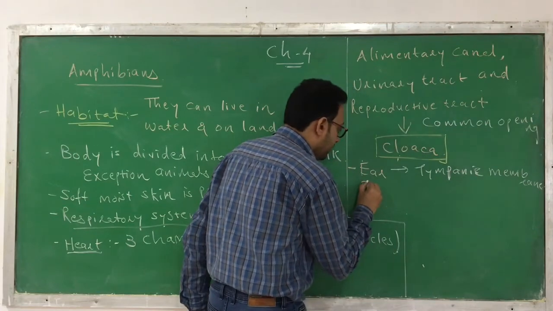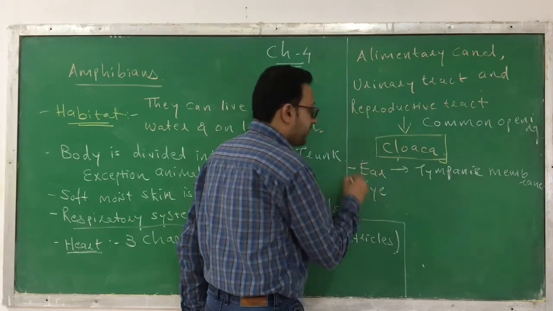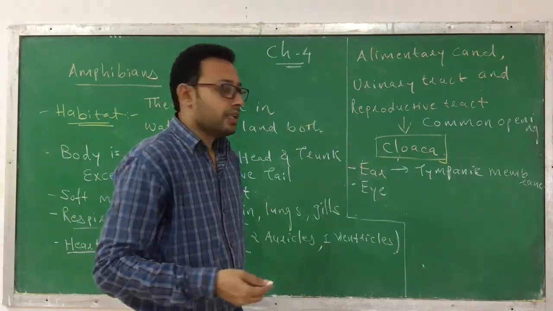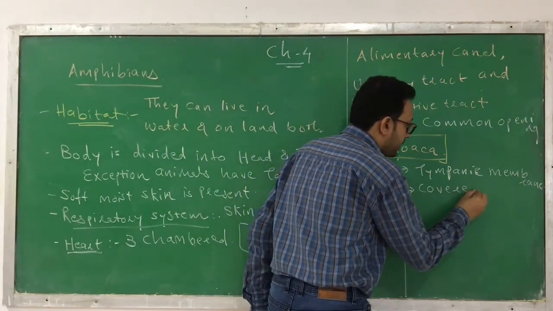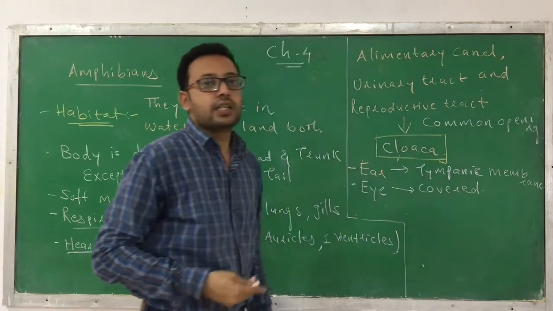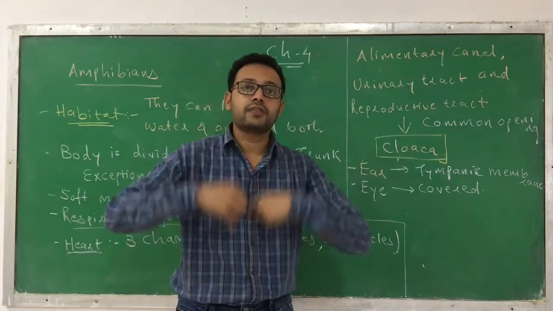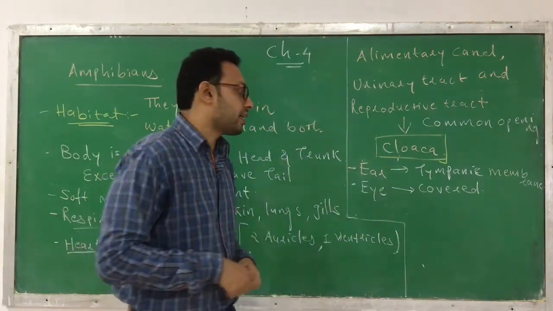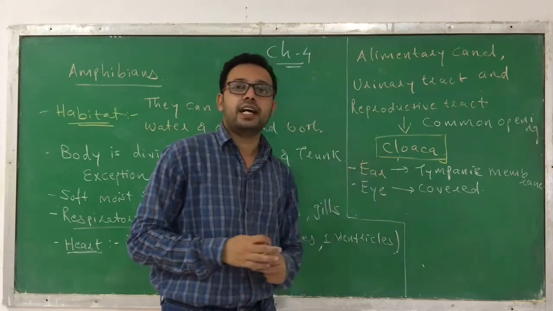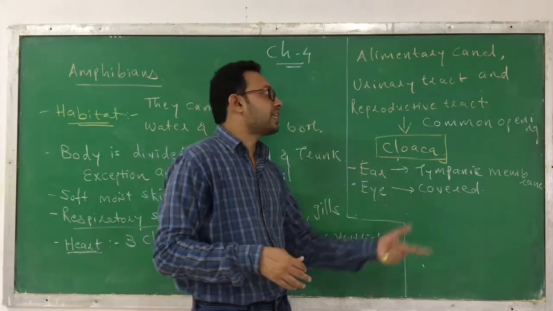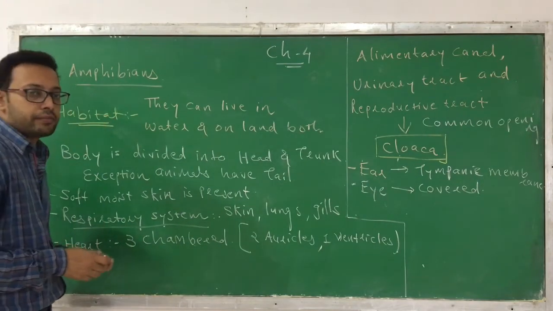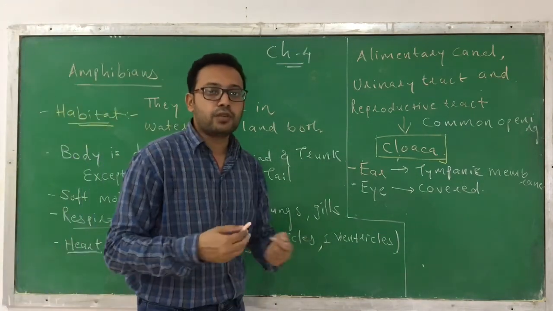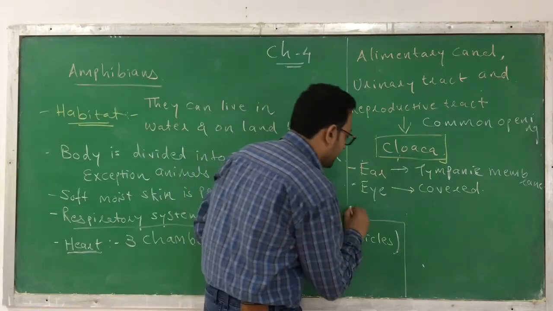And as they live on land and in water both, their eye is covered. There is a covering surrounding their eyes that protects the entry of water into the eye. So this kind of ear and eye, both sense organs, can be found in class Amphibia.